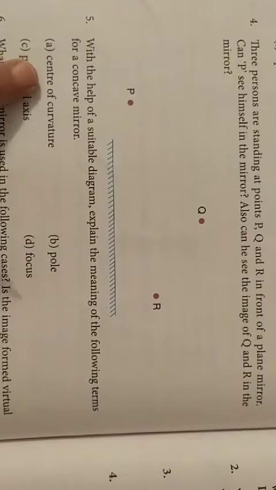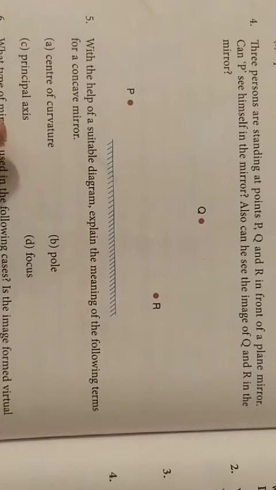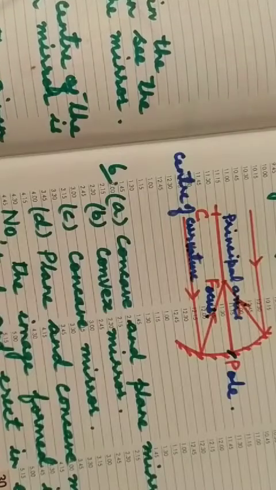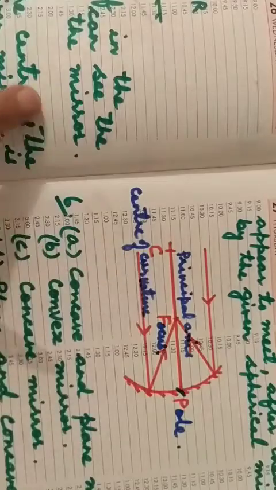So children, first you write the definition of all the four, that is the center of curvature, pole, principal axis and focus. After writing the definition, you draw the diagram indicating all the 4 points. So see here, children, this is the definition of all the 4.